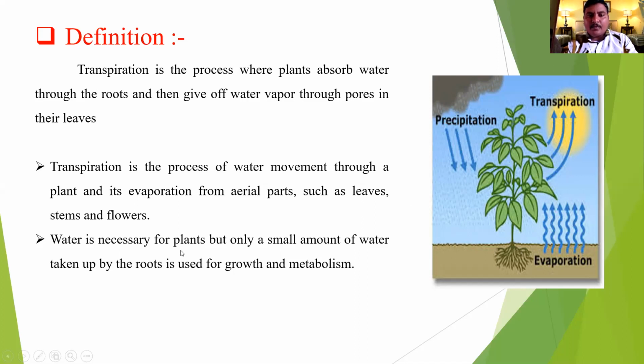Water is necessary for plants, but only a small amount of the water taken up by the root is used for growth and metabolism. About 90% of water is transpired by the plant. Only 10% is used by the plant for its metabolic activities.